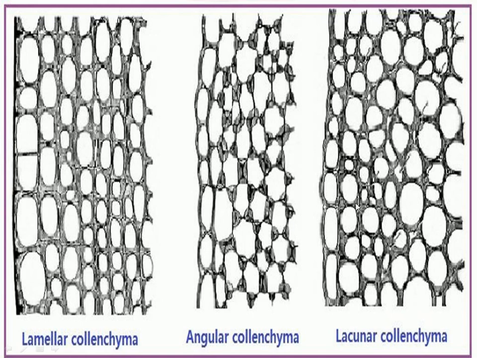Now the angular collenchyma: here the thickening is present at the angle of two cells, so the cells are thickened at the corners. This type is present in the stem of tomato and potato. Now the lacunar collenchyma: with the irregular arrangement of cells, some larger and some smaller, the intercellular space is occupied by thickened area. This type is present in the hypodermis of cucurbit stem.